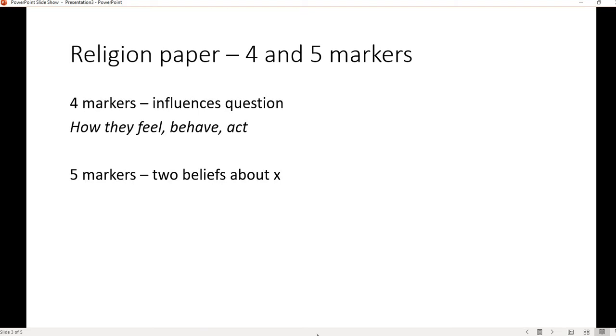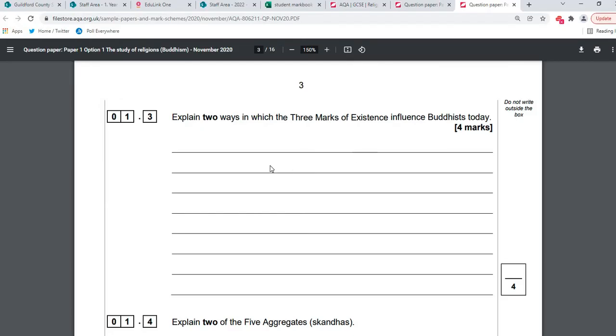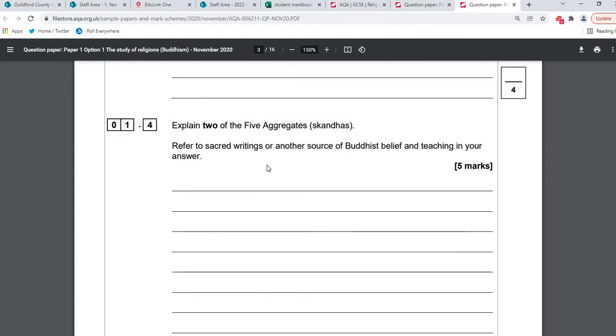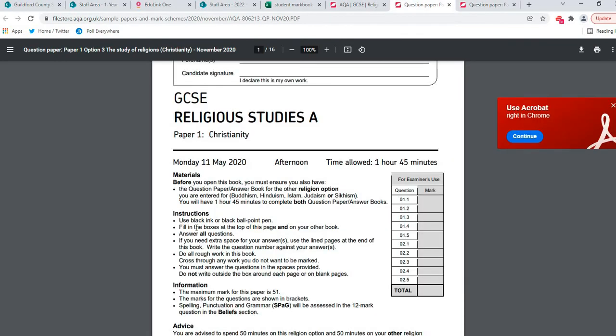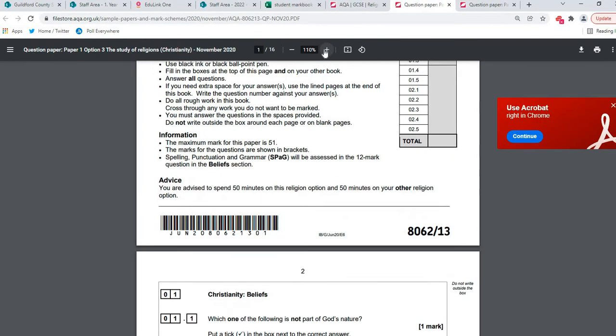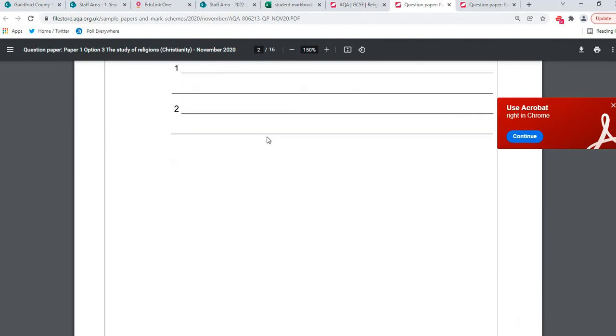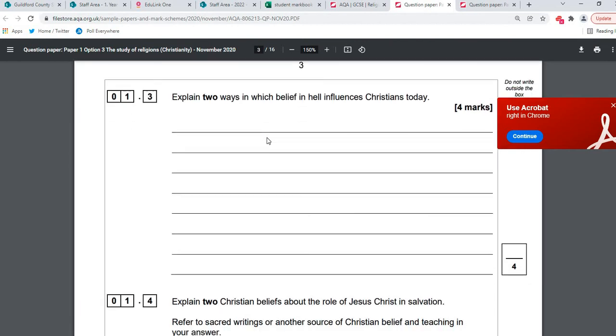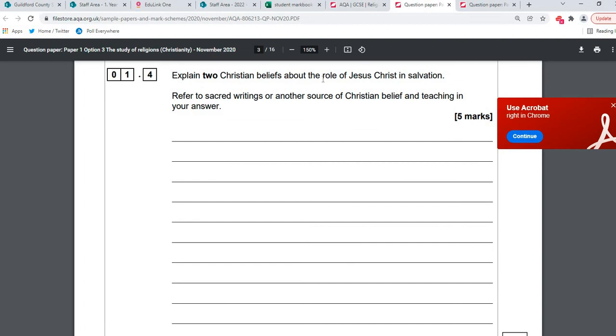So let's have a look at a couple of examples. So for Buddhism, it says here, explain 2 of the 5 aggregates, but it might well say explain 2 beliefs about the 5 aggregates. So let's have a look at the Christianity paper. Explain two Christian beliefs about the role of Jesus in salvation. Explain two Christian beliefs about. Okay, and then underneath that it will say refer to sacred writings or another source of Christian belief and teaching in your answer.